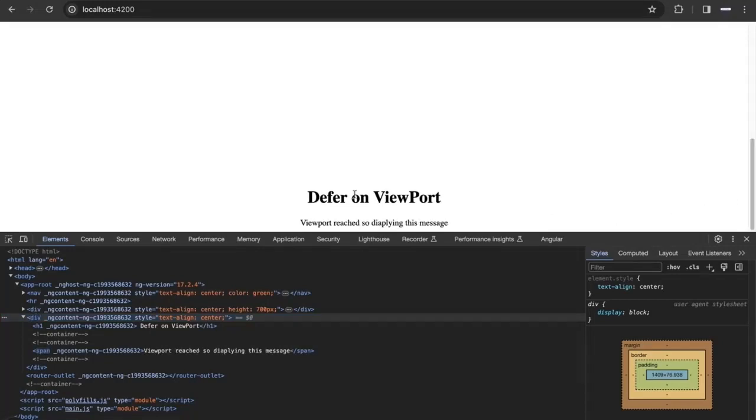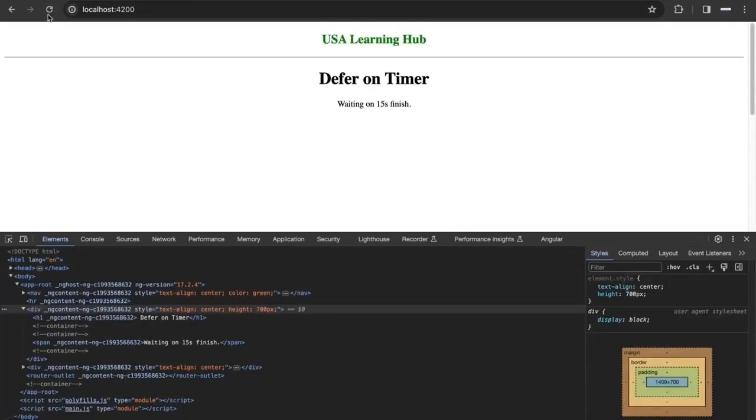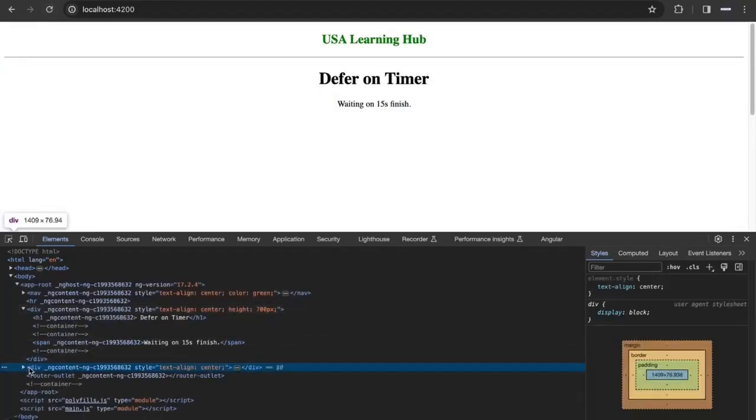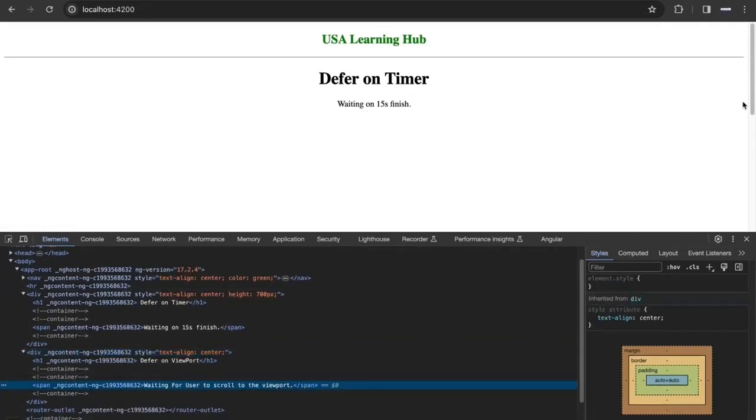See, now I scrolled to this particular content, and suddenly the viewport was reached, so it is displaying this message. Let me just check one more time. Right now, if you see the deferred content for the viewport, it is still waiting, since it is not visible right now on the viewport, meaning the browser web page.